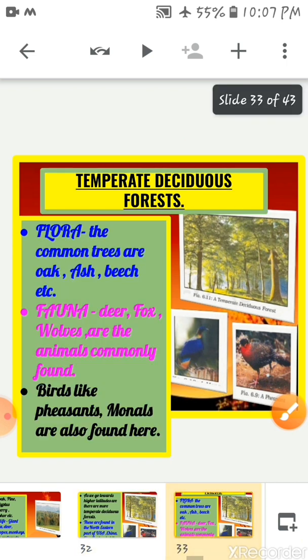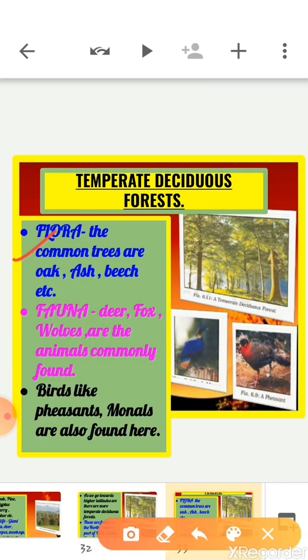Now next, flora. The common trees found in this forest are oak, ash, beech, etc. And fauna, that means wildlife. Deer, fox, wolves, and wildcats are commonly found animals in this forest. And if we talk about birds, birds like pheasants and monals are also found in these forests.